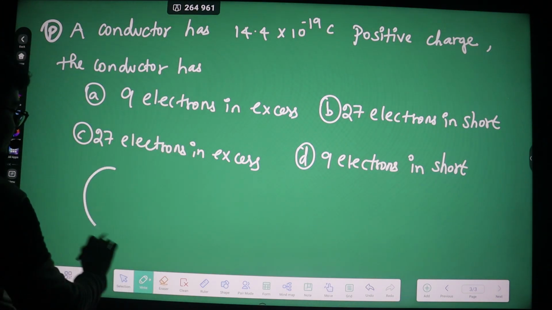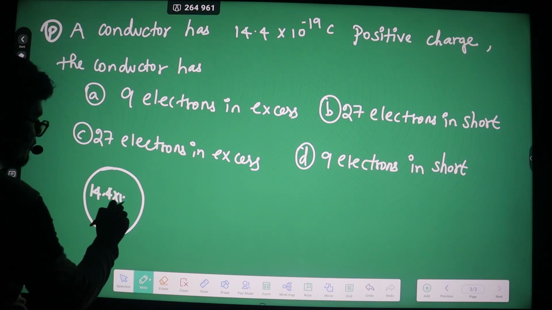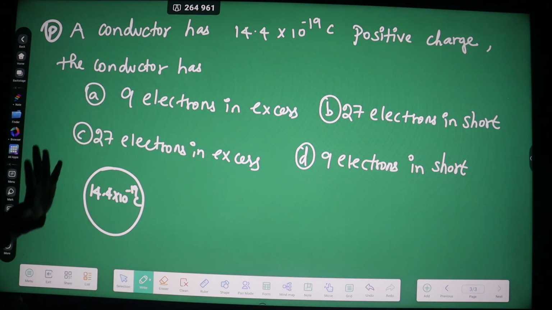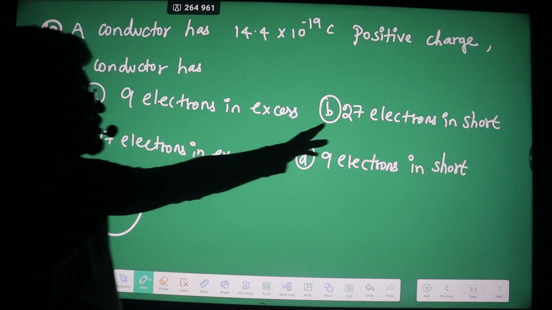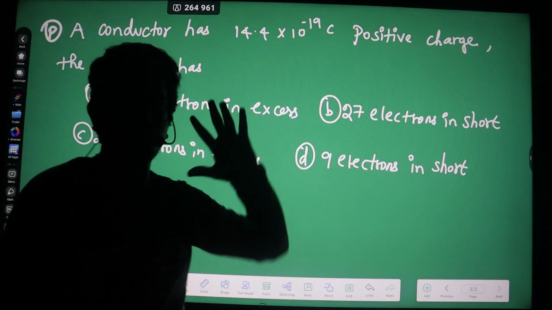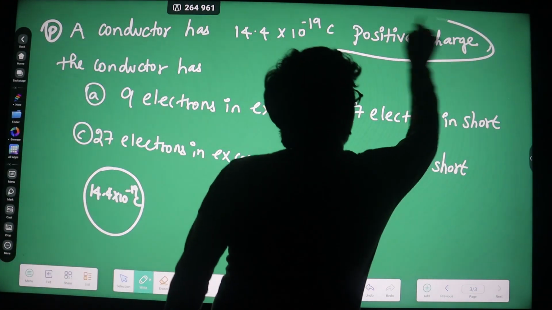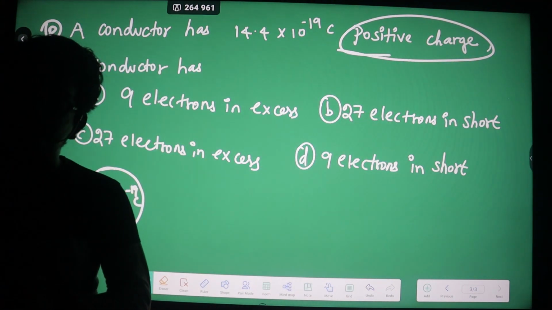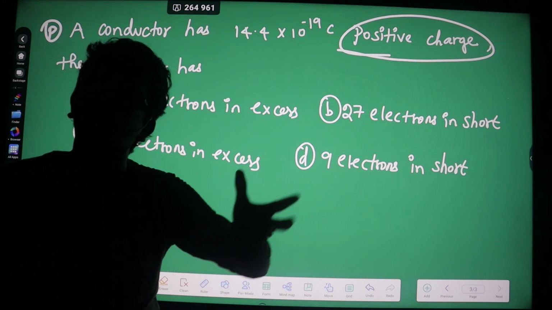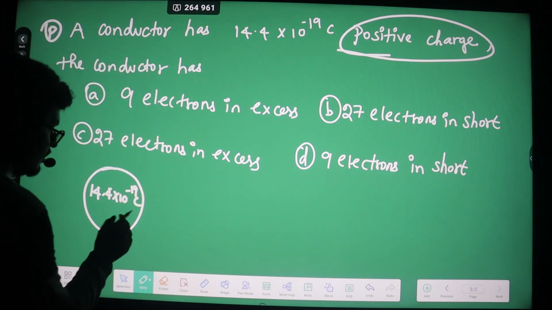Here it is a conductor having a charge of 14.4 into 10 to the power minus 19 coulomb, right? The conductor has 9 electrons in excess, 27 electrons in short, 27 electrons in excess, or 9 electrons in short? From the question, I see it is a positive charge. We say the body has a positive charge when the body loses electrons. So once the body loses an electron, what will happen?